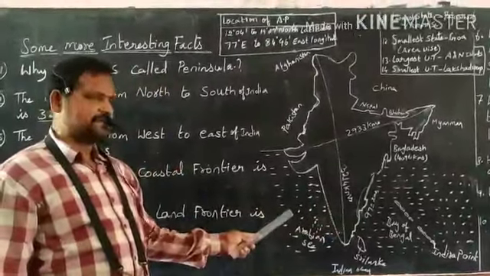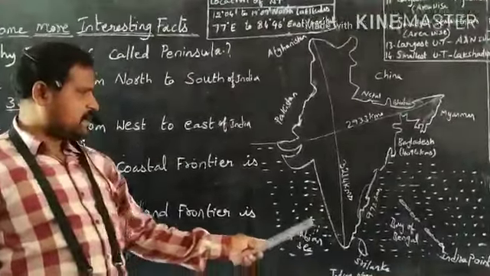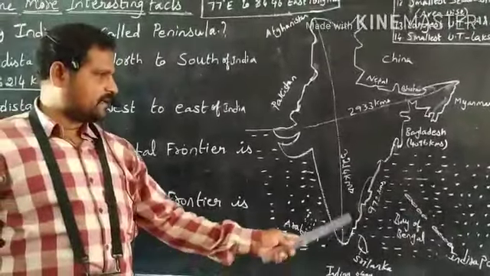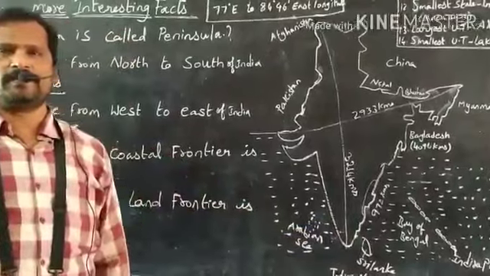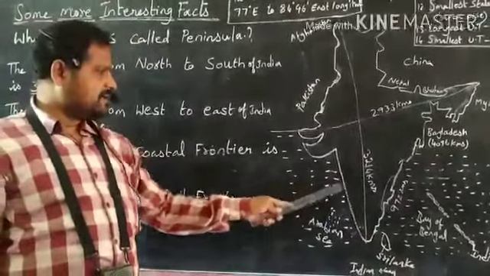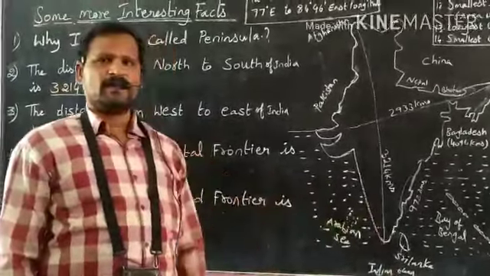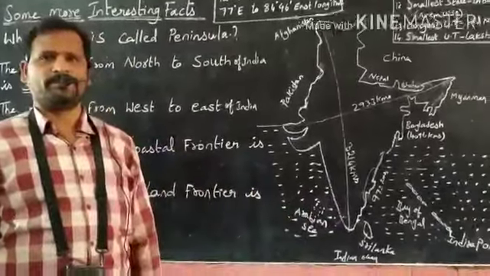On the southwest, the Arabian Sea. On the south, the Indian Ocean. And on the southeast, the Bay of Bengal. As India is surrounded by water on three sides, India is called a peninsula.